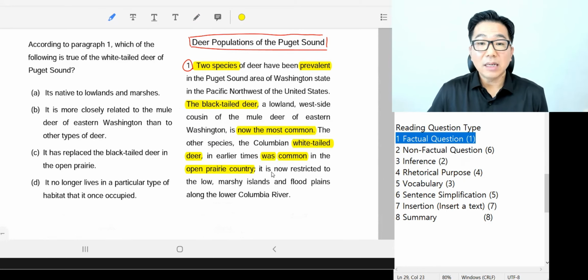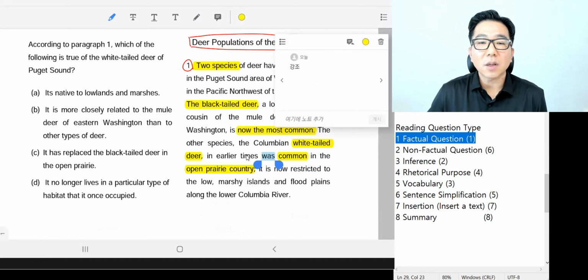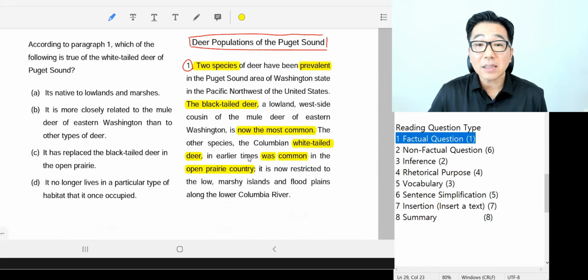It is now restricted to the low marsh islands and floodplains along the lower Columbia River. It's a semicolon here, but still, it's almost like a "but", because it says was common somewhere before in the past, but right now, not was. It is not in the open prairie country.